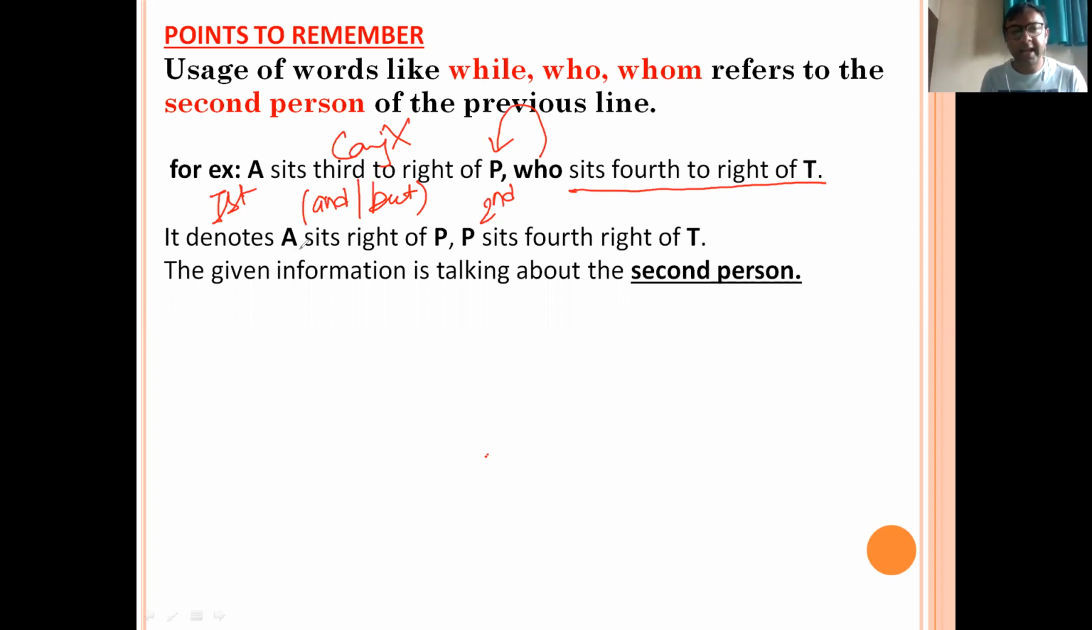Here you can see: A seats third to the right of P, and 'who' has been replaced with the second person named P. P seats fourth to the right of T. The given information is talking about the second person. Okay, these were the two important points that we have to always keep in mind, and we can solve the question.